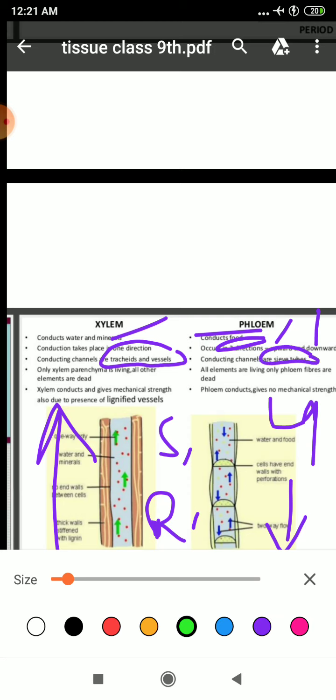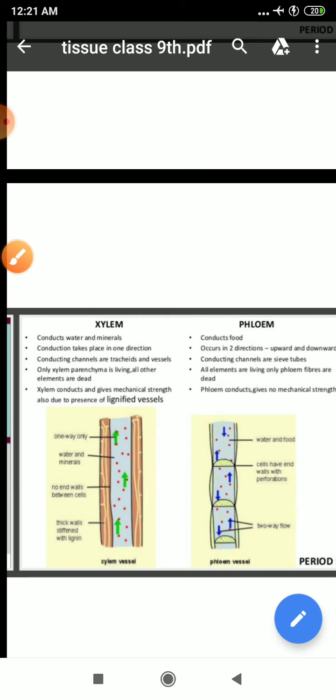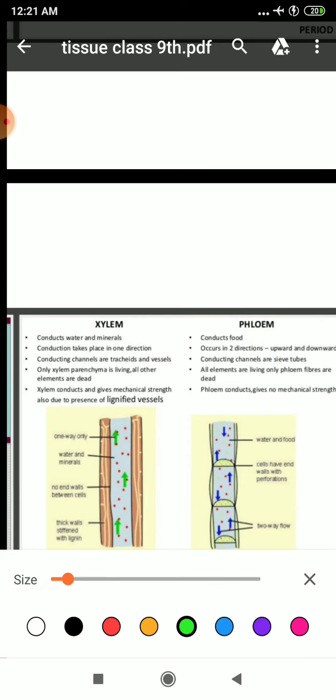Next, only xylem parenchyma is living. I repeat, only xylem parenchyma is living and all others are dead, whereas all the elements are living in case of your phloem, and only phloem fibers are dead.